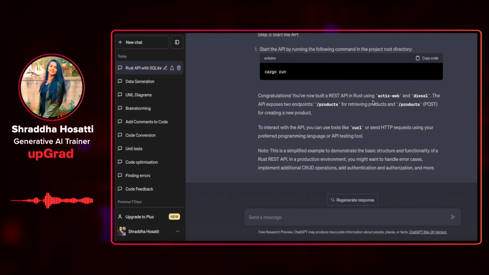The API exposes two endpoints, products for retrieving products and products for creating a new product. So to interact with the API, you can use tools like curl or send HTTP requests using your preferred programming language or API testing tool. And it has also given me a note that this is a simplified example to demonstrate the basic structure and functionality of a REST API.